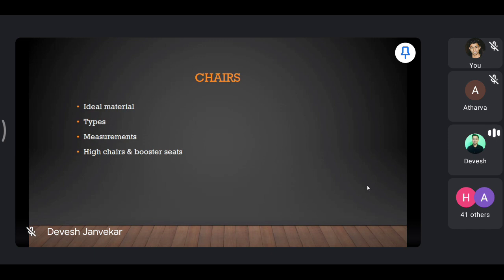These are the 3 ideal materials that you can use for your chairs. Again, the design and color of the chairs should suit your theme or the decor of the restaurant.